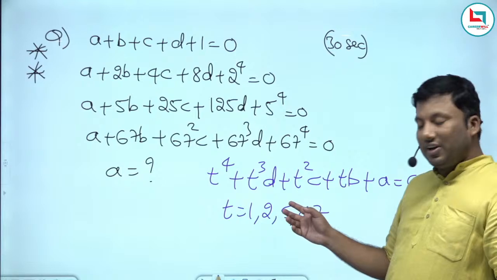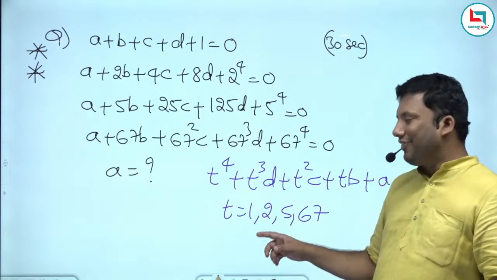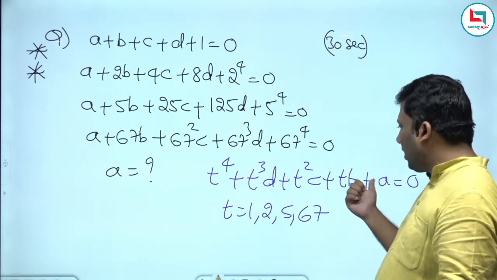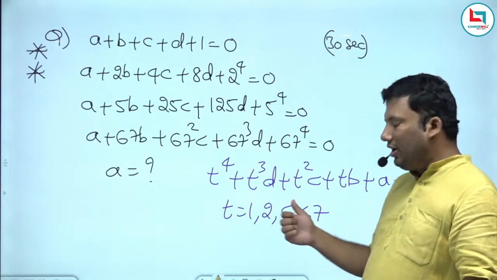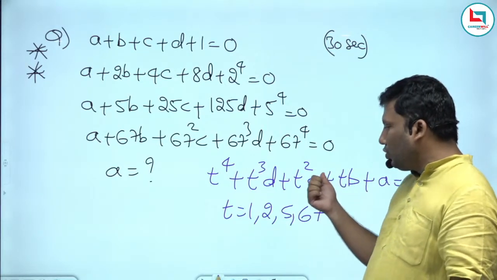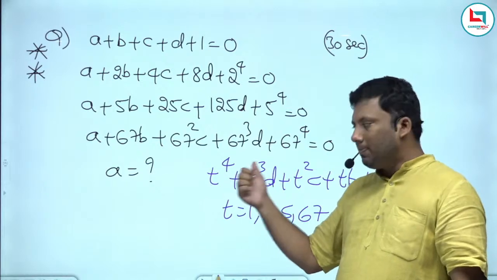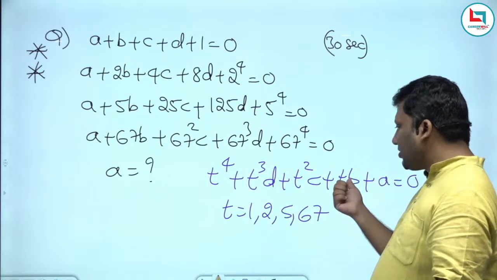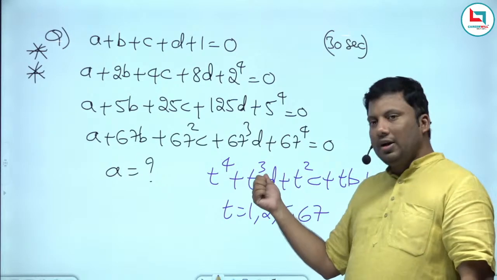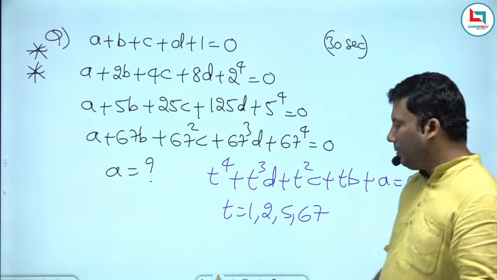A root will satisfy the equation. If I take t as 1, this will become a plus b plus c plus d plus 1 equivalent to 0. If I take t as 2, a plus 2b plus 4c plus 8d plus 16 equivalent to 0. T is 5: a plus 5b plus 25c plus 125d plus 5 power 4.